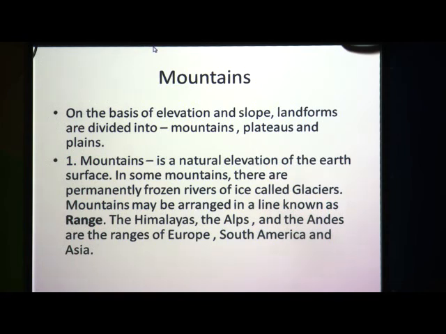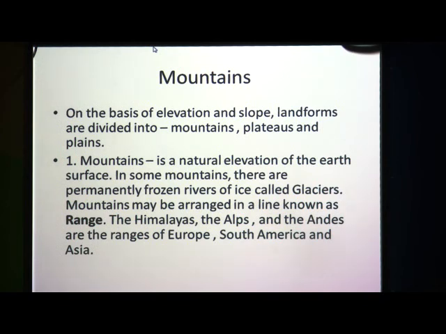So, now we will see about mountains. What is a mountain? A mountain is a natural elevation, it is not man made, it is natural and it takes years to become a mountain. Mountains are not just formed, it takes so many years to form a mountain. So, this mountain is a natural elevation of the earth surface. Earth surface is flat or somewhere it is rugged. So, these mountains are the natural elevation of the earth surface.